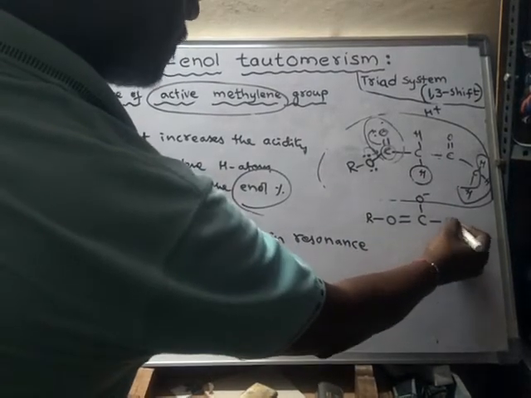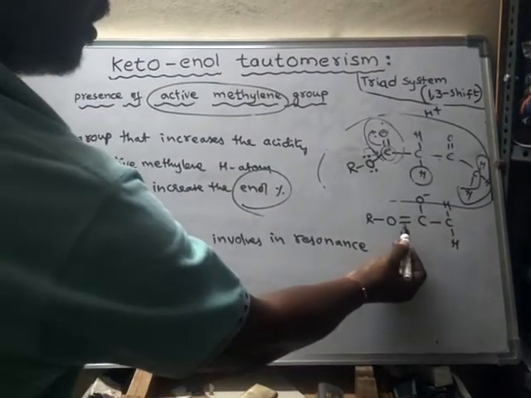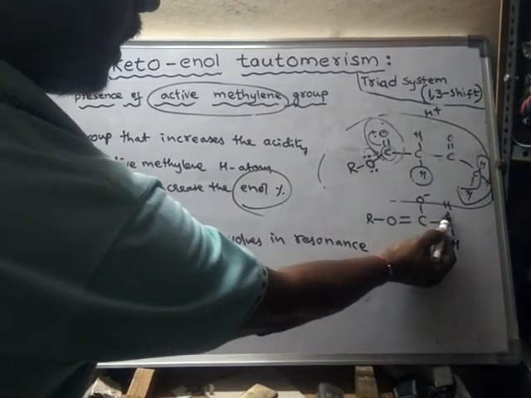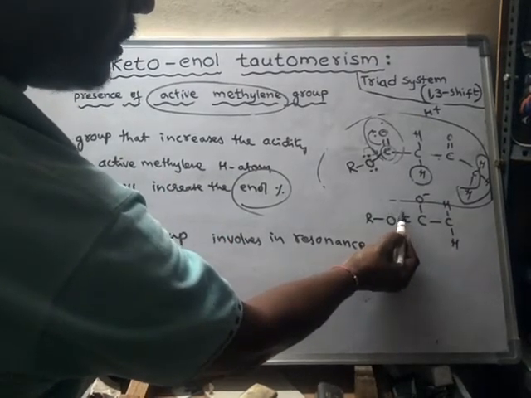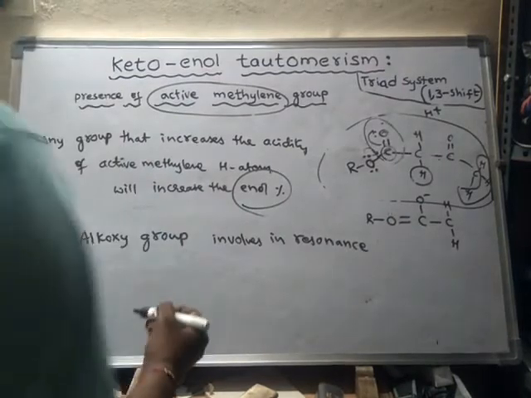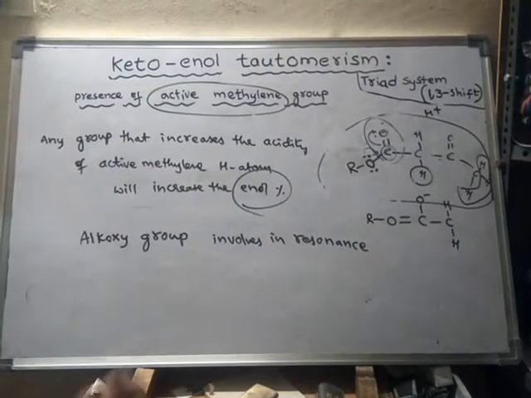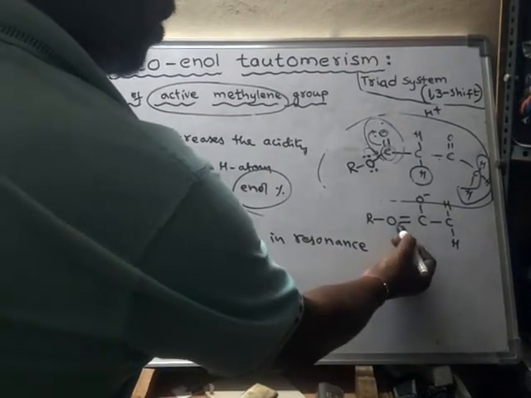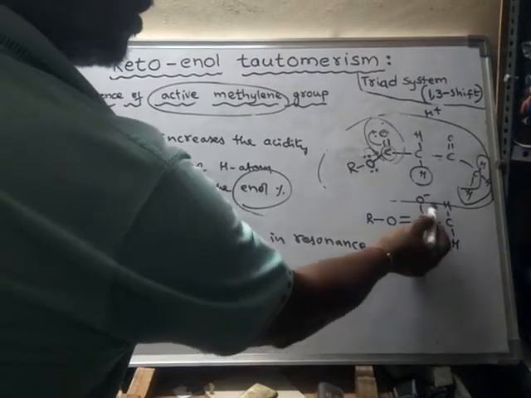That means, here, instead of getting electrons from this bond, what is happening? This oxygen is releasing its electron. So now this carbon is getting a sufficient amount of electrons. So what happens now? This carbon cannot take electrons from here. That means this is busy now.